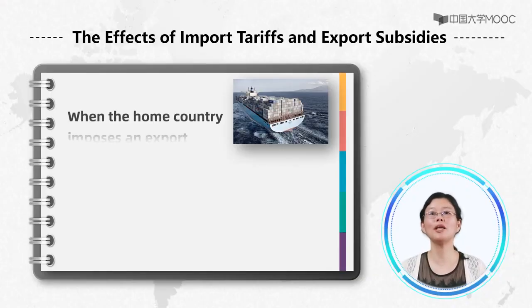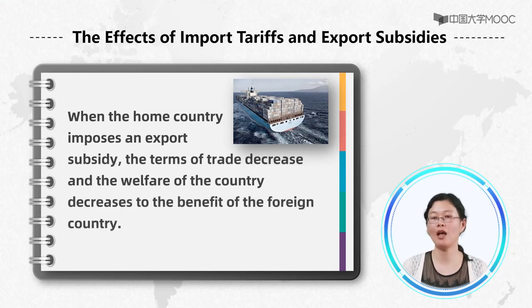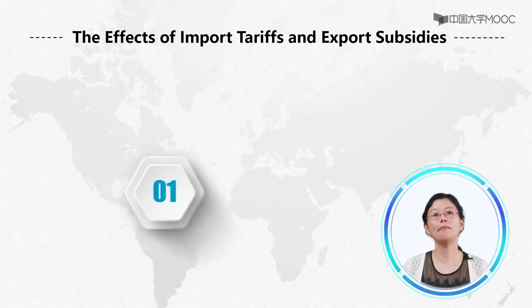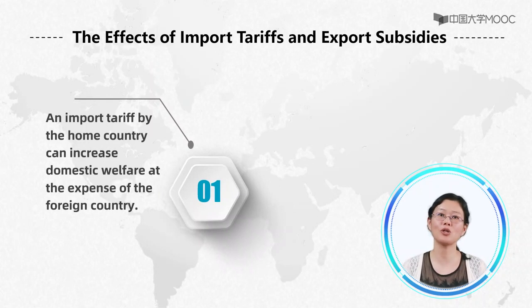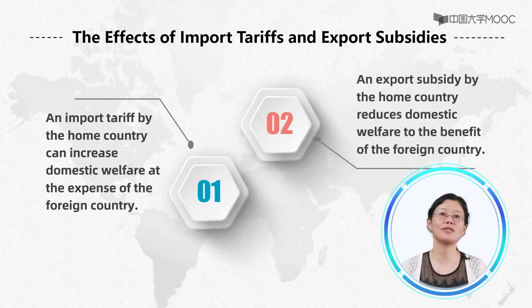So, we can make a conclusion. When the home country imposes an export subsidy, the terms of trade decrease, and the welfare of the country decreases to the benefit of the foreign country. According to our analysis above, the standard trade model predicts that an import tariff by the home country can increase domestic welfare at the expense of the foreign country. An export subsidy by the home country reduces domestic welfare to the benefit of the foreign country.